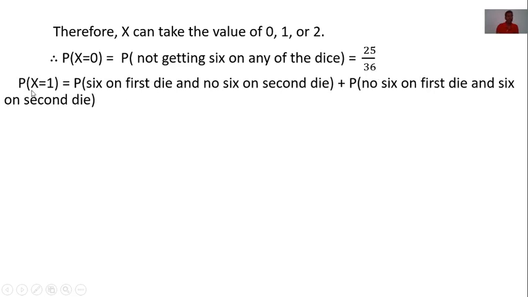Next, P of X equal to 1. That means probability of 6 on the first die and no 6 on the second die, plus probability of no 6 on the first die and 6 on the second die.